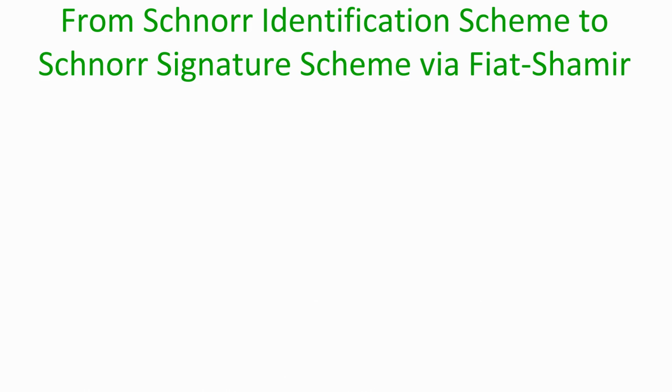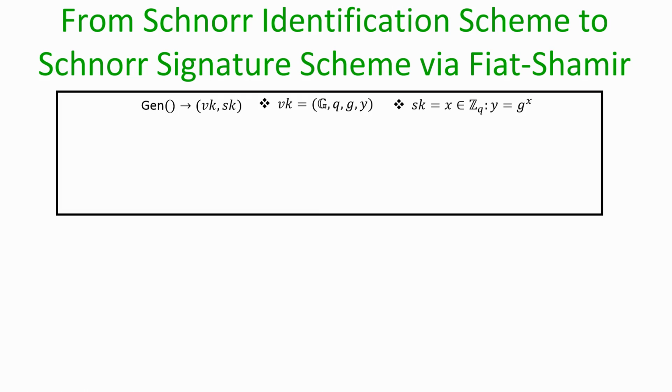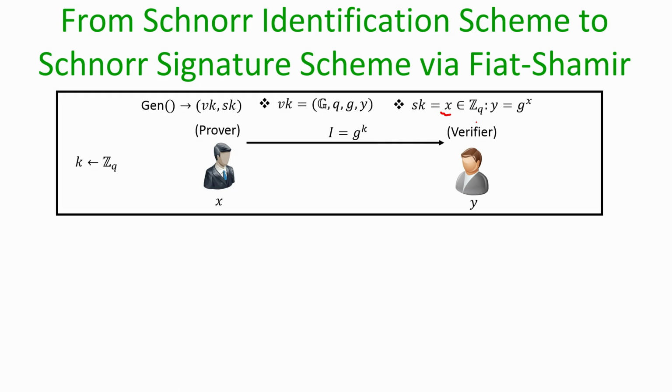I stress that this Fiat-Shamir transformation is a generic transformation. It can be applied on any identification scheme, on any 3 round identification scheme to obtain a 1 round signature scheme. Here we are applying it in the context of Schnorr's identification scheme. So, recall that in Schnorr's identification scheme, the secret key was the discrete log x of a publicly known value y, and the identification scheme was as follows.